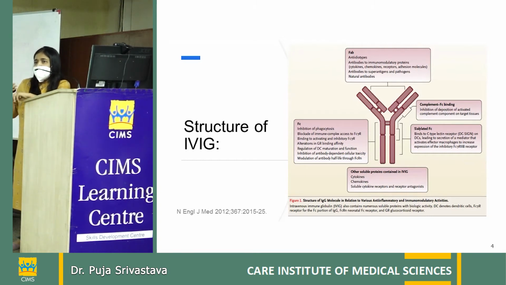So those are called anti-idiotype antibodies, and once we have developed many antibodies after vaccinations and those kinds, they mop up the circulating antigens, and they also can bind cytokines, chemokines, other receptors, adhesion molecules. The FC is the crystallized part of the IVIG.